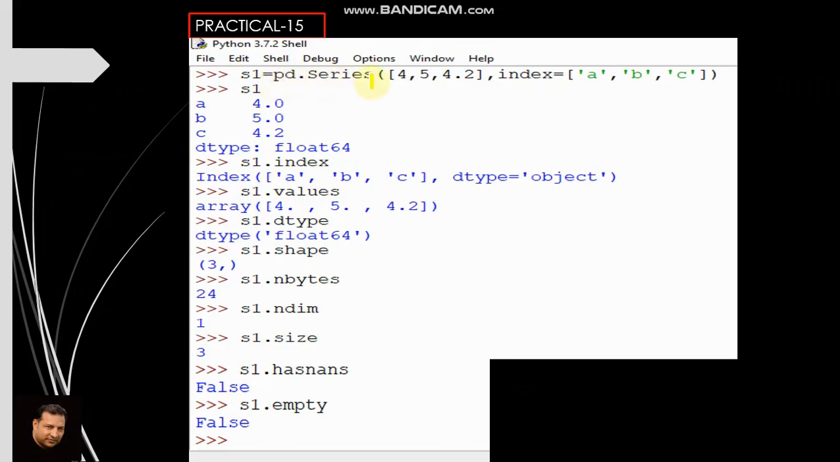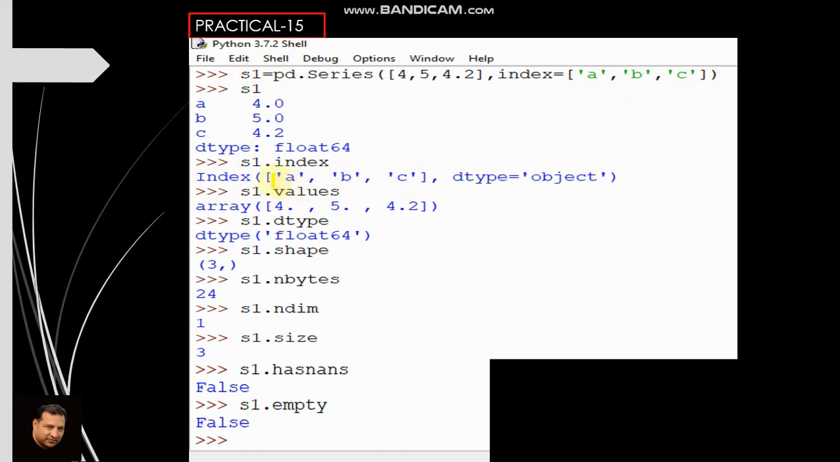S1 is equal to pd.Series with 4, 5 and 4.2. So we have taken some random numbers to create a series. Its data type is float. Now first is s1.index. It is used to display the index of this series. See your output, index a, b, c. So this is the index which we have used.